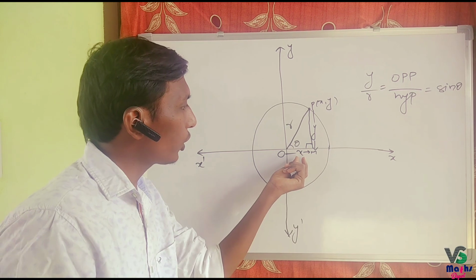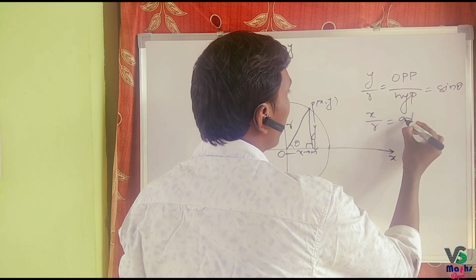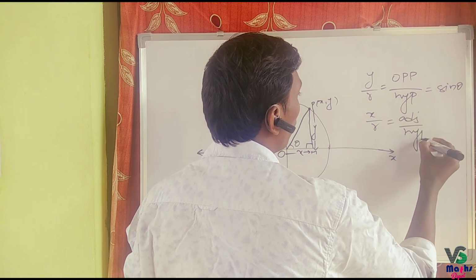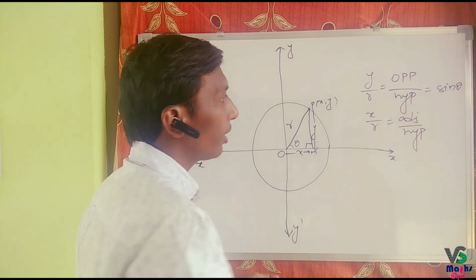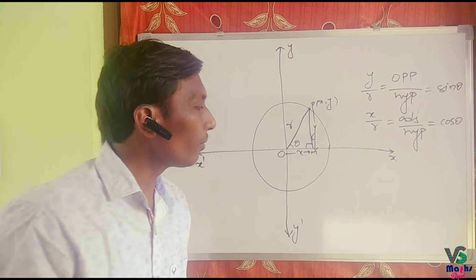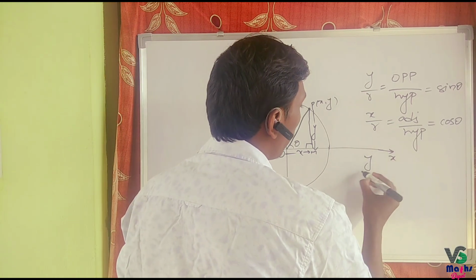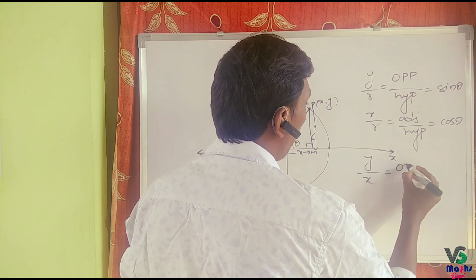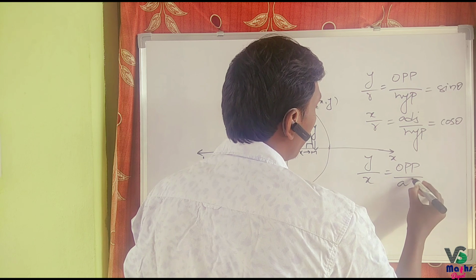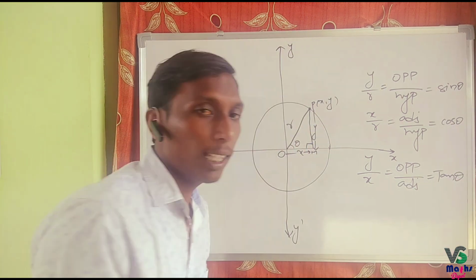Next one, take the ratio x by r, that is adjacent side by hypotenuse, which is named as cos theta. Now take y by x, that is opposite side by adjacent side, which is named as tan theta.